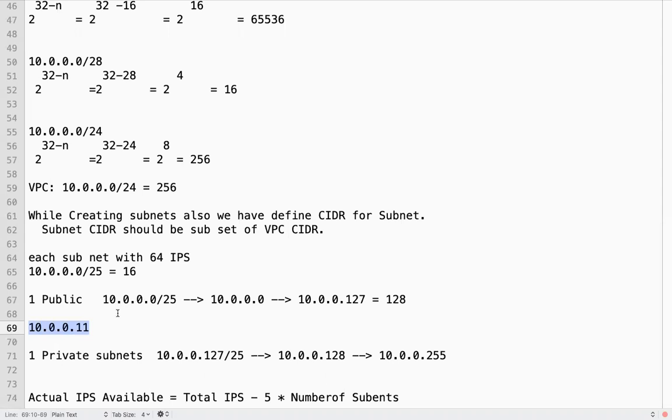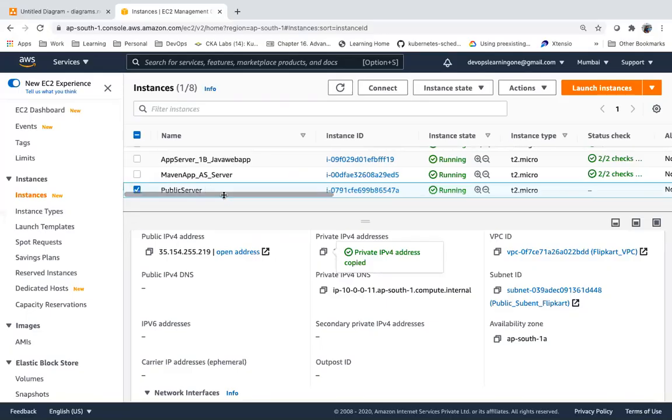So public IP is allocated by ISP, right? Now I have a server with private IP and public IP.